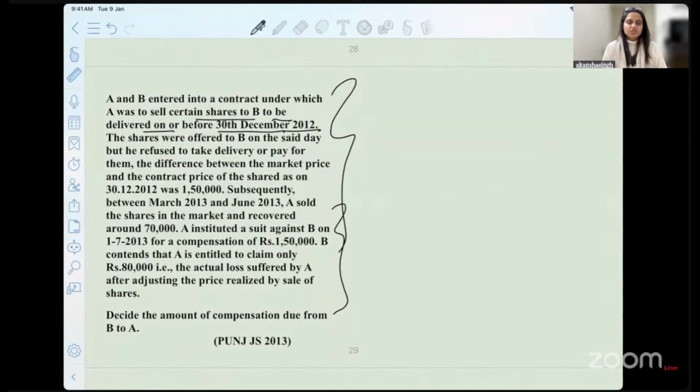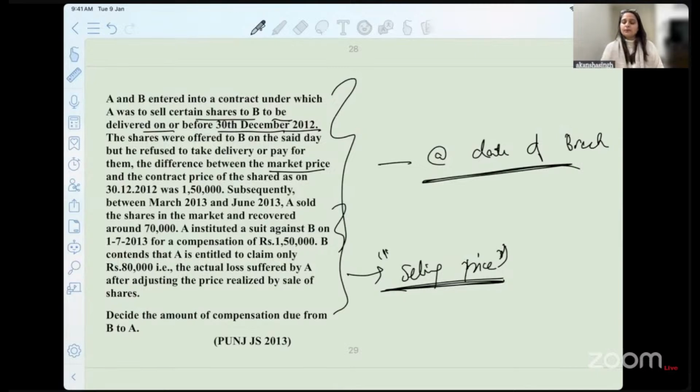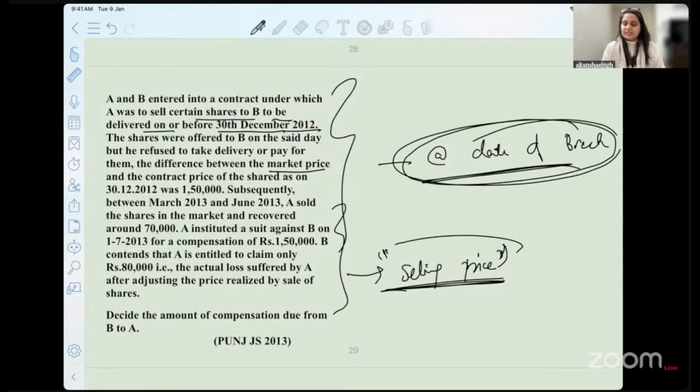Again, there has been a change from the market price at the date of breach versus the selling price later. I hope it will be a very simple answer for you, because we discussed this in the beginning of the class itself. So what will be the amount of compensation, that which existed at the date of breach, or that which existed at the date when he actually sold the goods in the market?